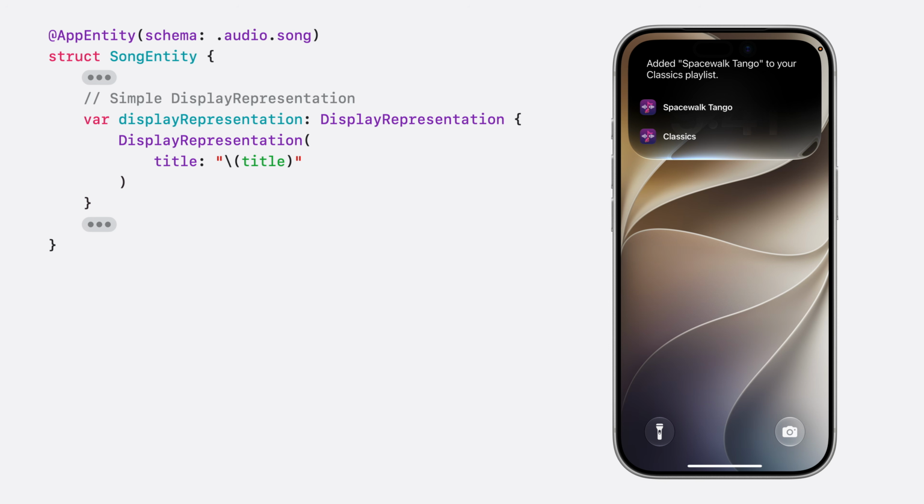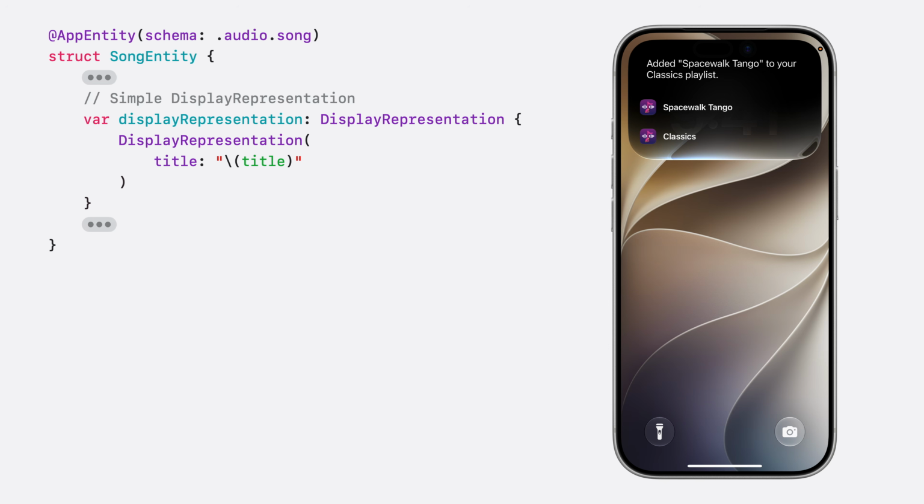Defining an entity's display representation can tell Siri how your entity should look and read when showing your content. Entity display representation can be used in responses, like when an entity has been created or updated. They are also used when asking someone to choose between similar entities, or when answering questions about content in your app.